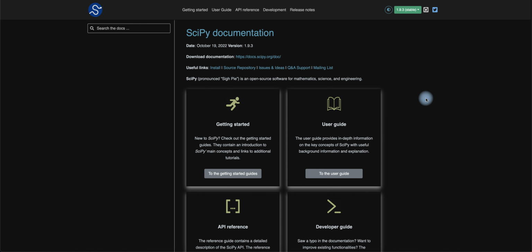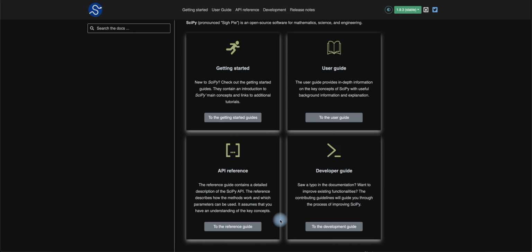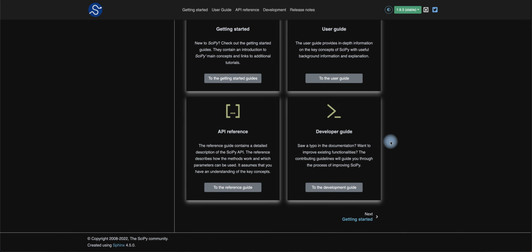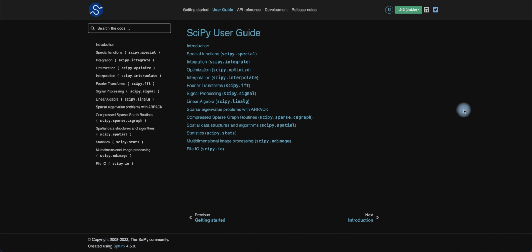So we have some documentation here on how SciPy basically works: developer guides, reference guides, user guides. You can definitely look at this on your own, but I want to deal with getting started and see how this whole thing works. We have a good user guide on how SciPy works, which covers special functions, integration, Calc 1, Calc 2, Calc 3, all that stuff. Optimization, interpolation, Fourier transform, signal processing, linear algebra, sparse eigenvalue problems, sparse graph routines, data structures and algorithms, basic statistics, multi-dimensional image processing, and then you have file I/O.